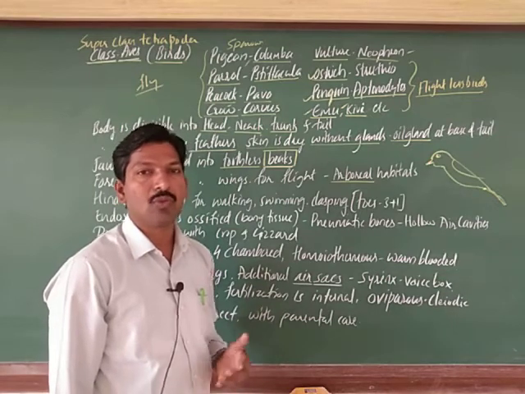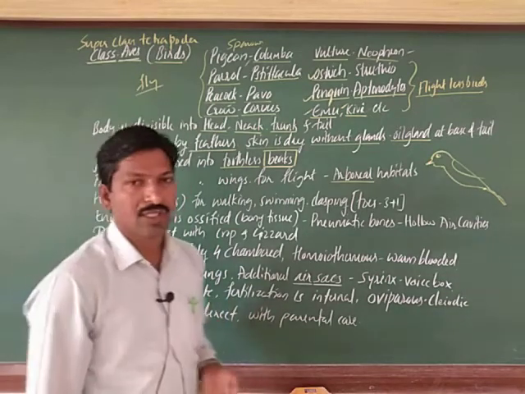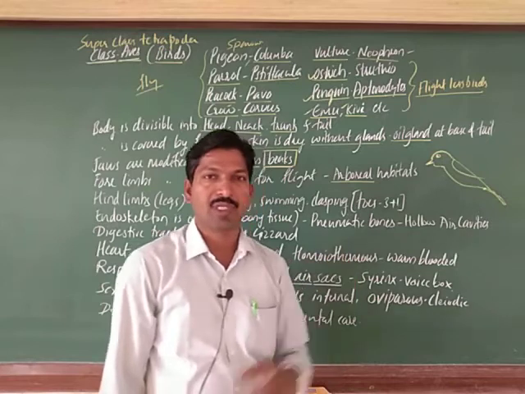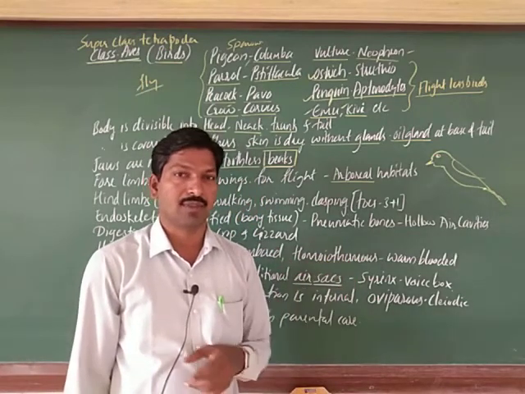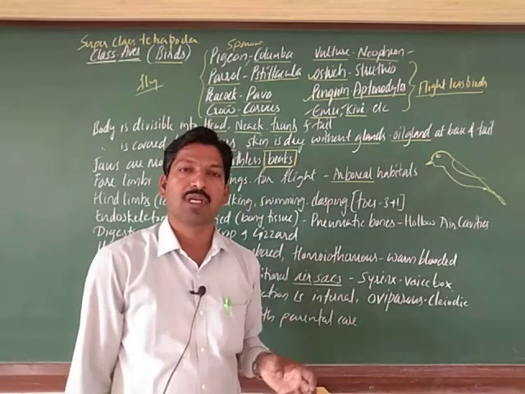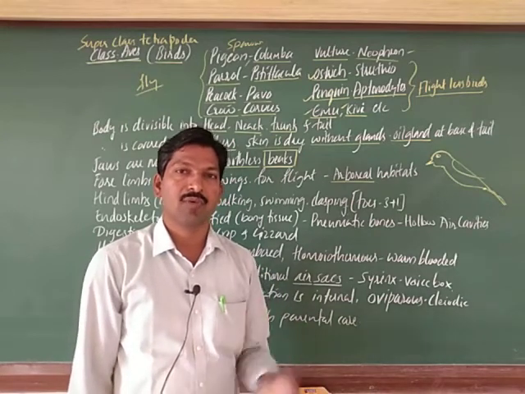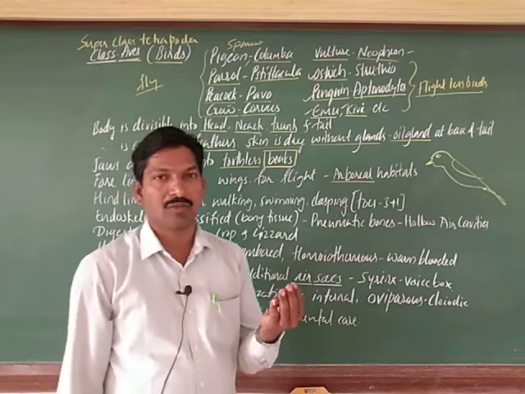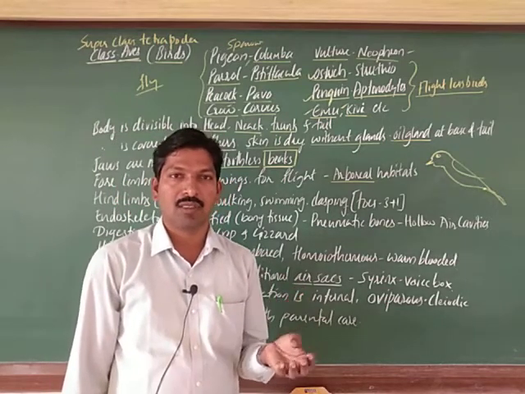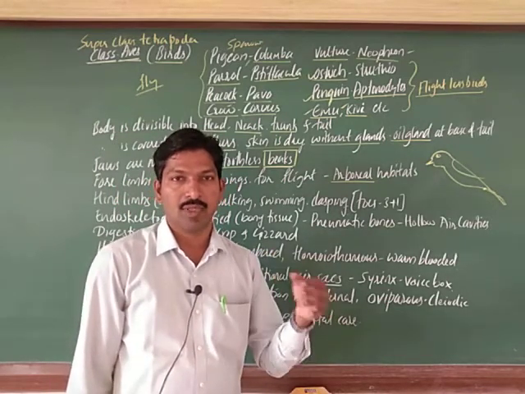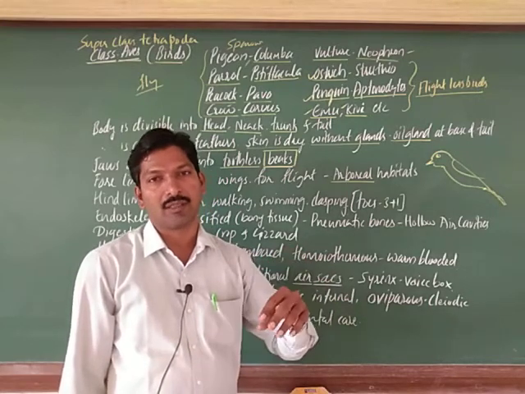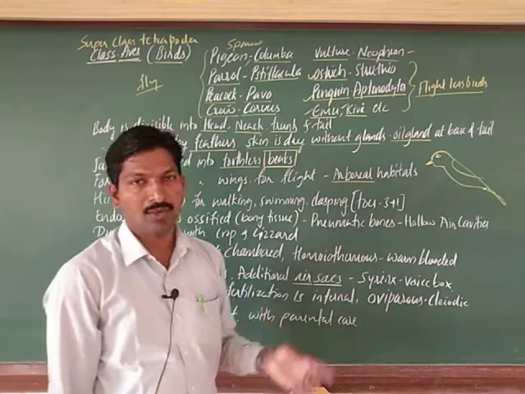So, the beak is modified. If they are flesh eaters, it will be sharp. Fruit-eating birds are called frugivorous birds, and then there are insectivorous birds. In a duck the beak is modified like a spoon, spatula-like.